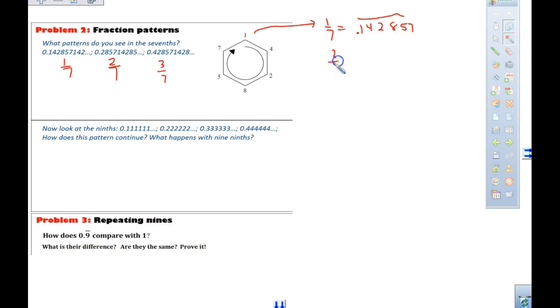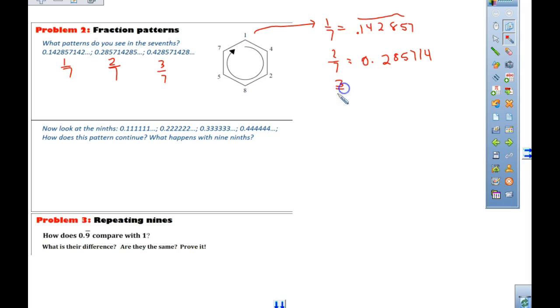And 2/7, you're going to start with the next biggest number going around this circle, or this hexagon. So 2/7 is 0 point, and we're going to start at 2, because 2 is the next biggest number, right? And it's 285714. And then it would come up again. Now our calculator usually doesn't show much more than that.